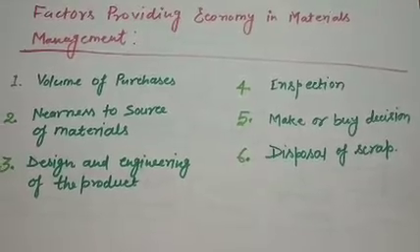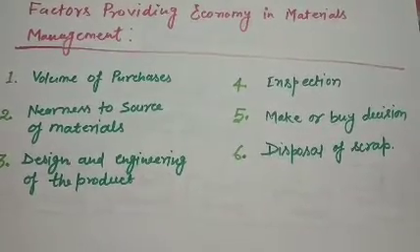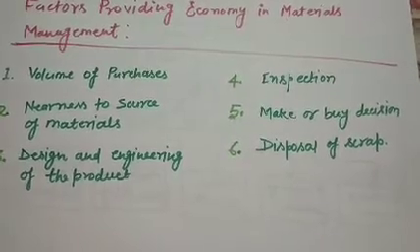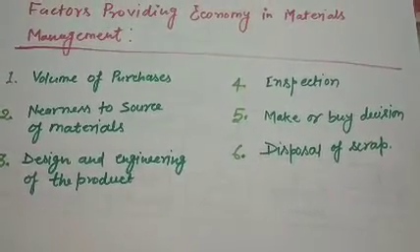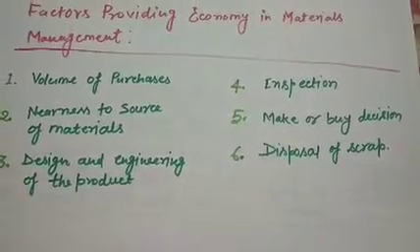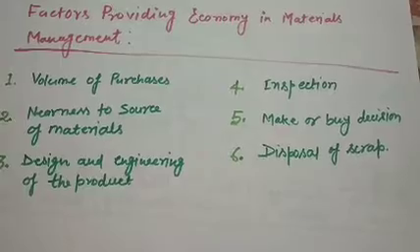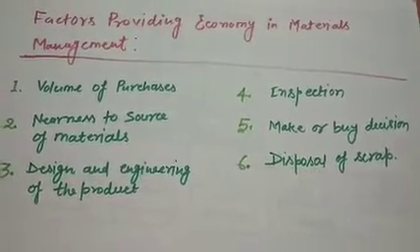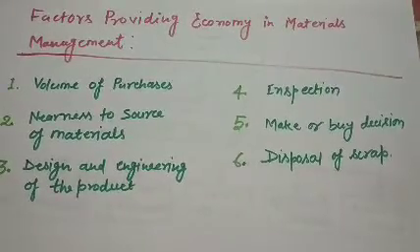If the design of the product is quite complex in geometry, then there is waste of material due to the complex shape of the product. If we use a very simple design, then there will be saving of material.